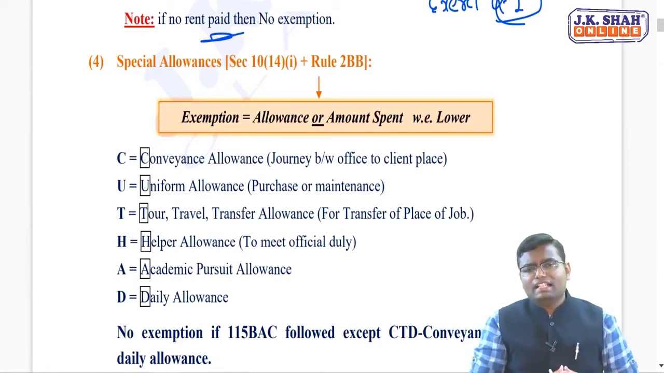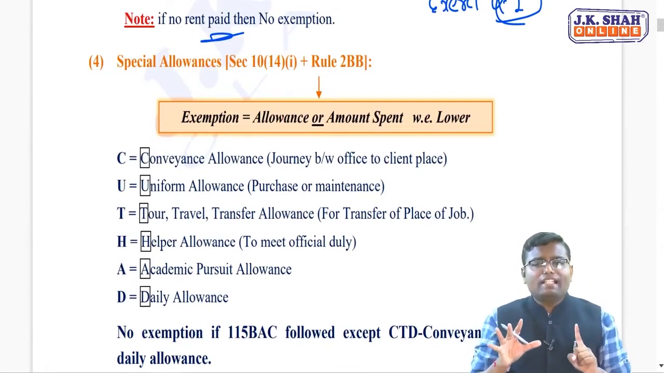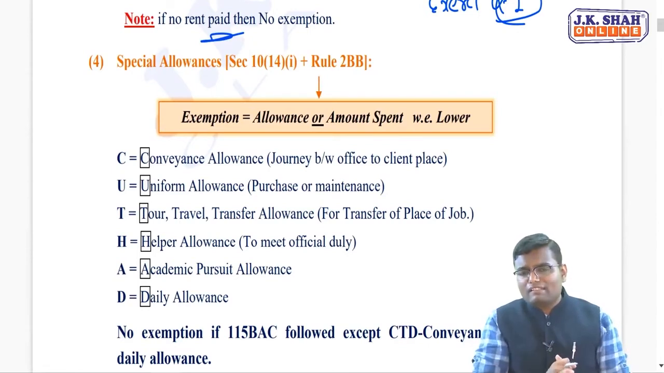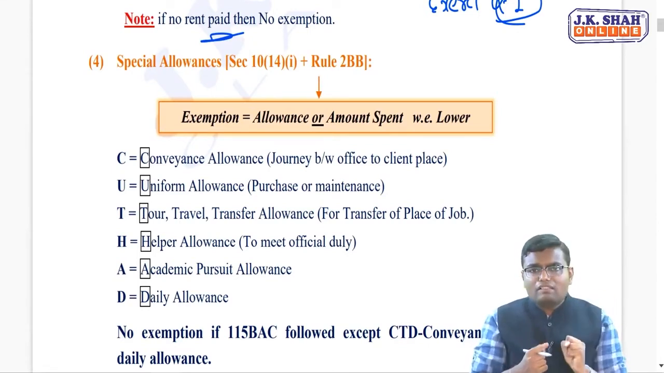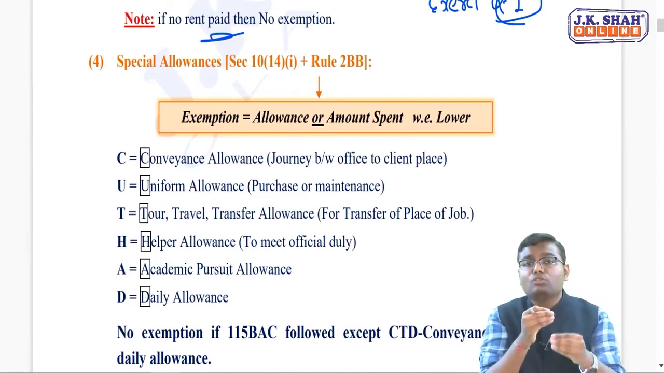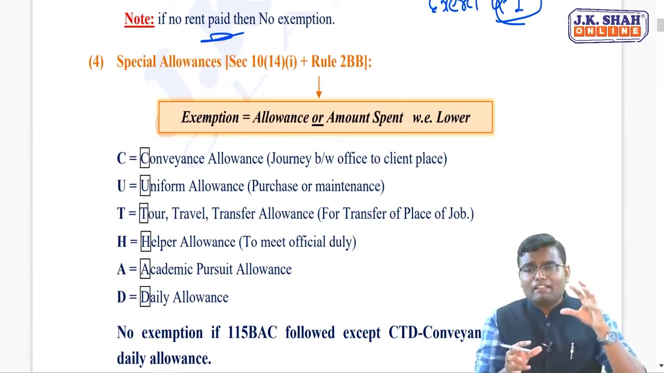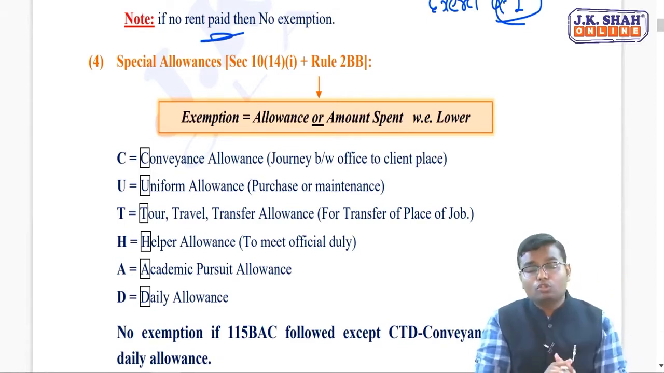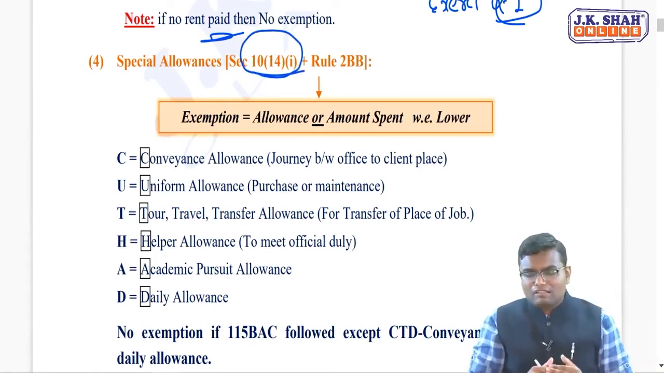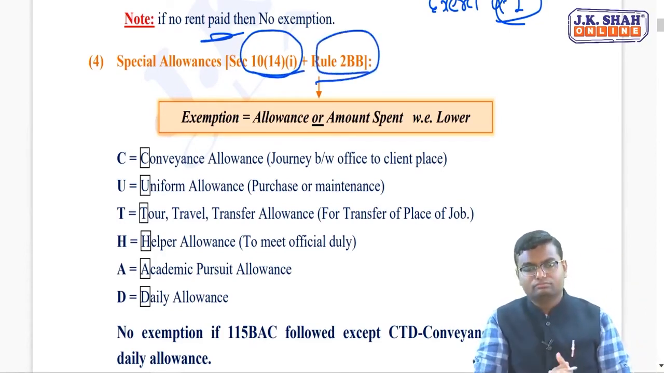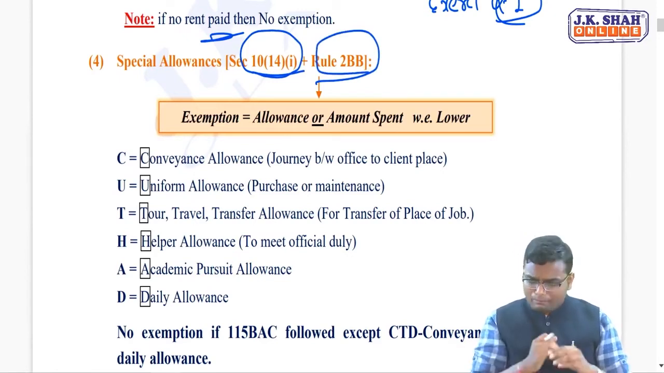What is special in that? The 6 allowances I will tell you, the exemption of those 6 allowances is the amount of allowance or expenditure, whichever is lower. What I said, when you receive any of these 6 allowances, what is the exemption? Amount of allowance received or amount of expenditure spent, whichever is lower. Now, this exemption is given in section 10 clause 14 subclause 1, and the names of the allowances are given in rule 2BB. Now, what are those 6 allowances?